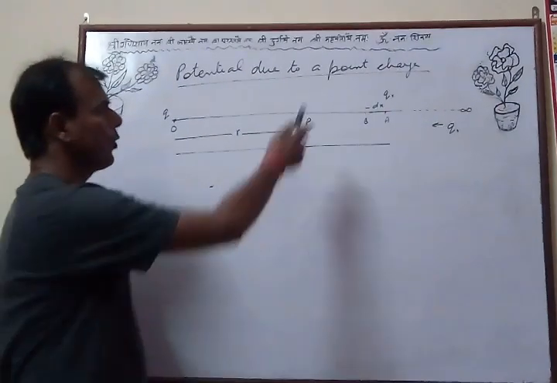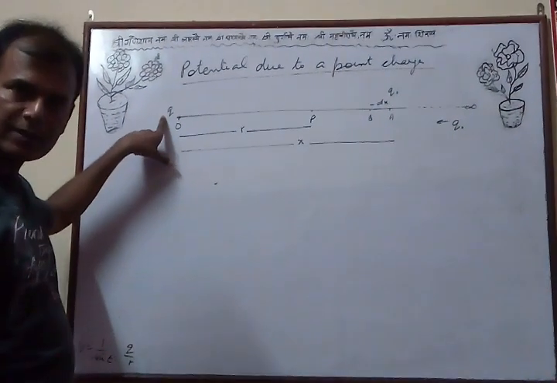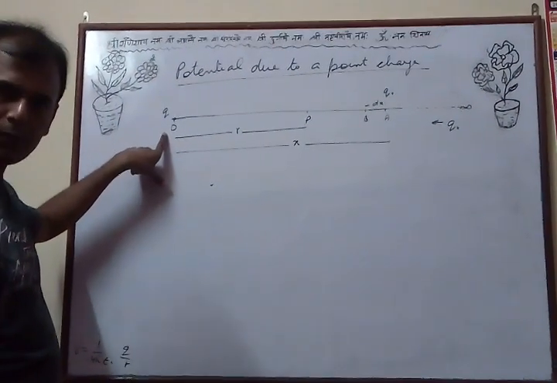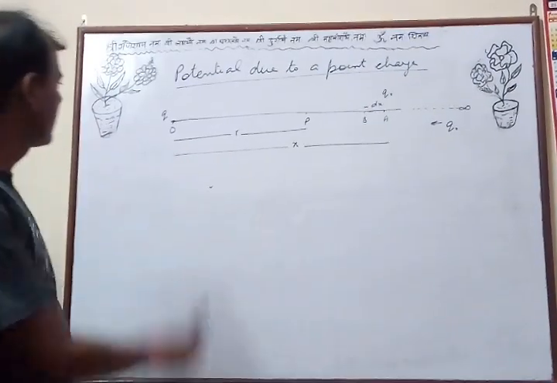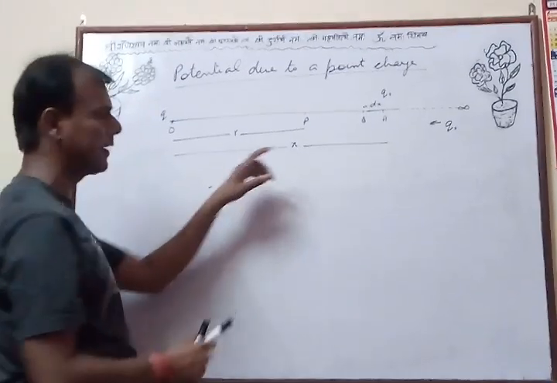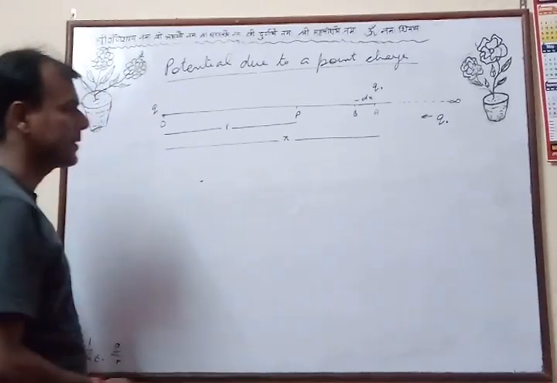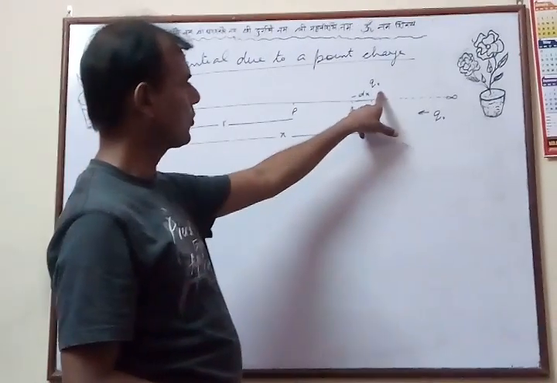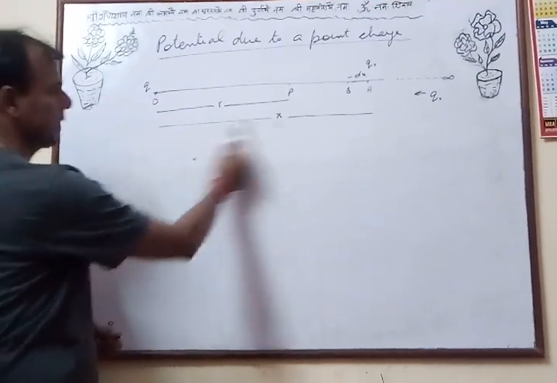Now your next derivation is potential due to a point charge. Let a point charge Q be placed at O and let P be any point at a distance r from it at which we have to find the electric potential. At any instant, suppose a test charge Q0 is at A, whose distance from charge Q is x.